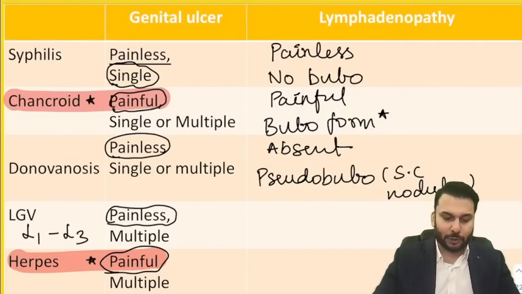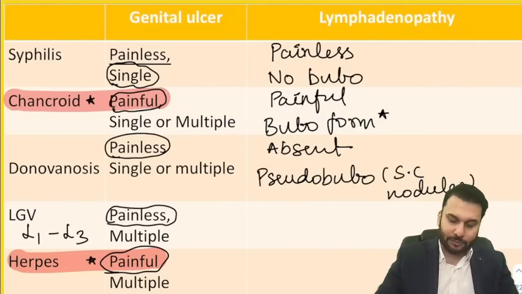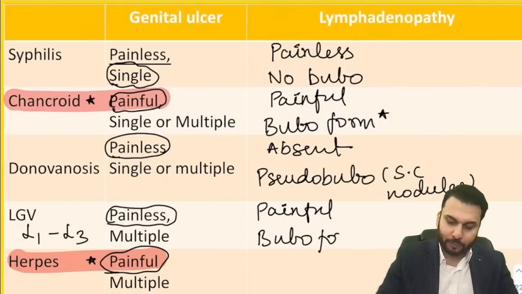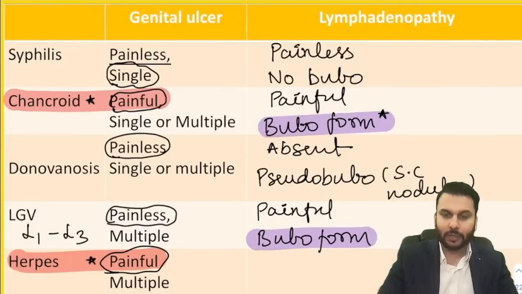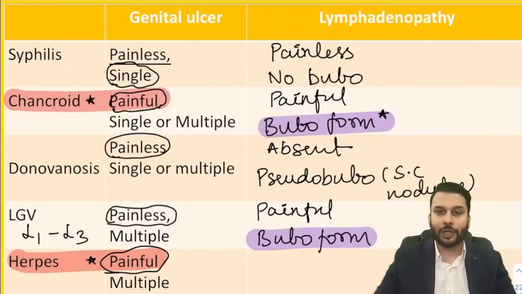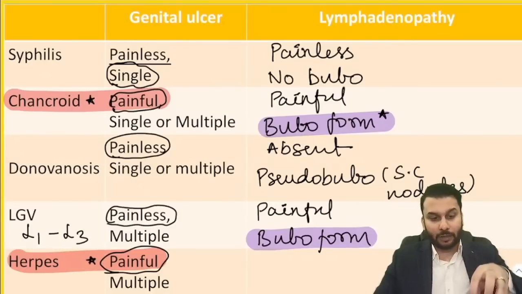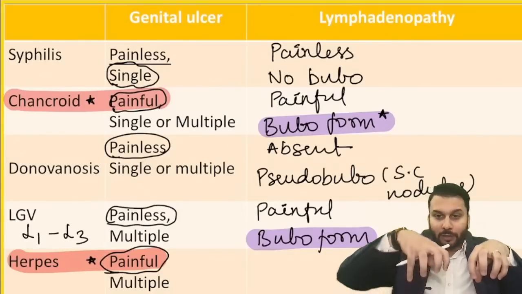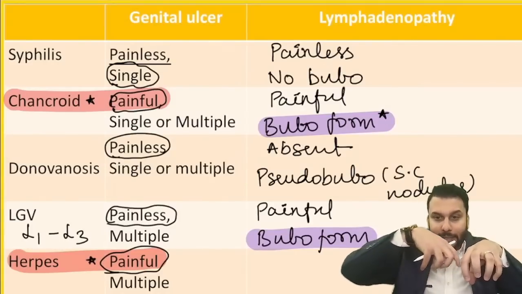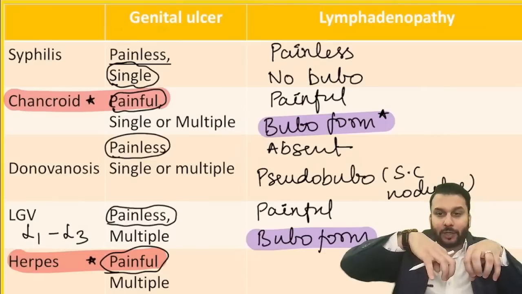Next, coming to the last points here, in LGV the lymphadenopathy is painful, and here also you see bubo formation. So true bubo formation is basically seen with LGV and chancroid. And in LGV, I'm sure you studied this, the femoral and the inguinal lymph nodes get swollen up, and there is a gap created in between.